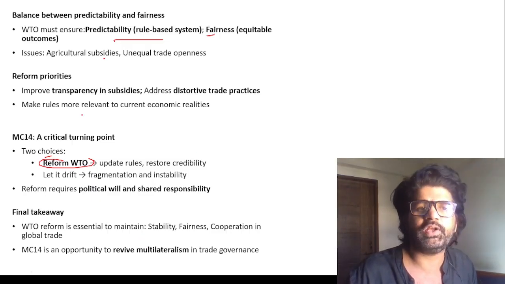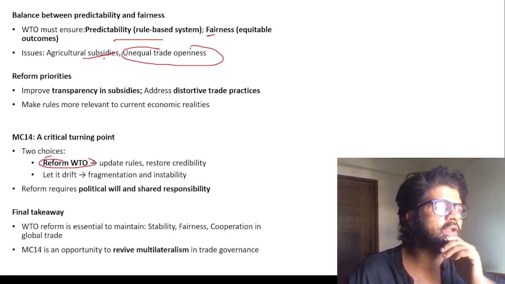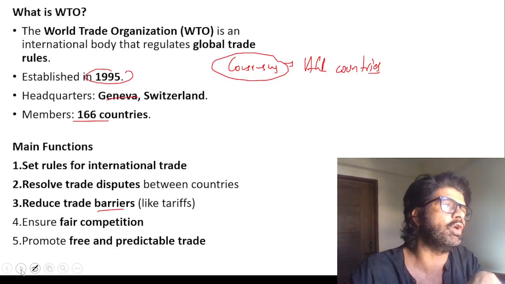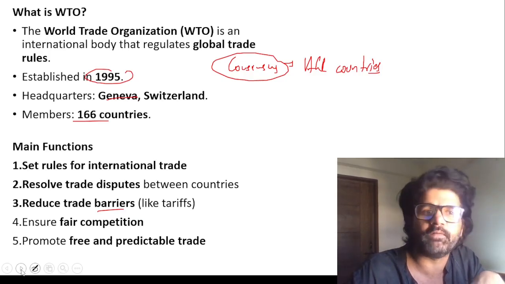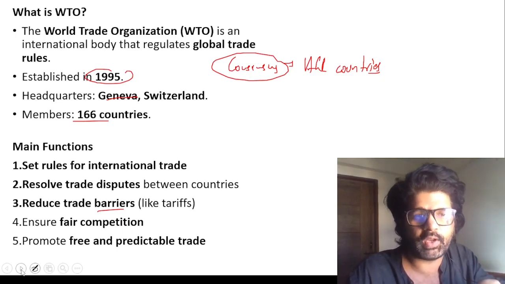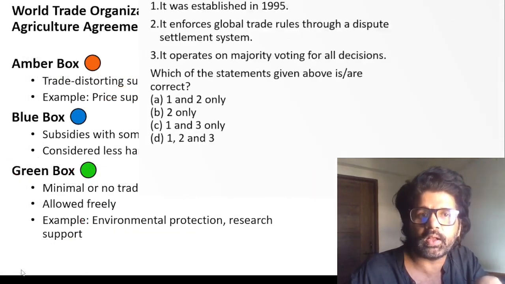There are issues like agriculture subsidy and unequal trade openness. Developed countries want developing countries to open certain sectors for them. The India-New Zealand FTA was going on recently, where New Zealand wanted India to open its dairy sector, but we did not allow it because our farmers are very vulnerable in that regard, and New Zealand is one of the best countries when it comes to dairy export. So, the WTO and its Agreement on Agriculture, have a look at it.